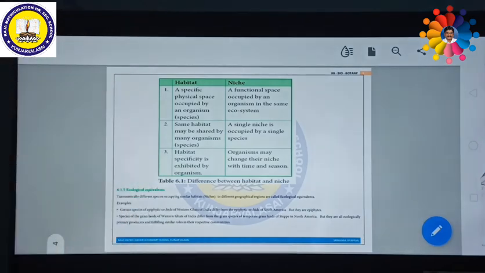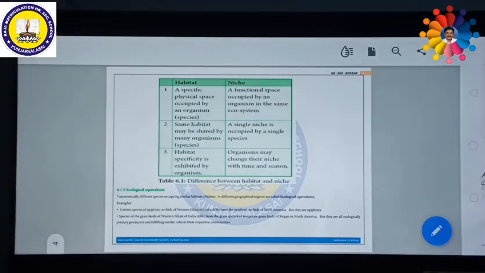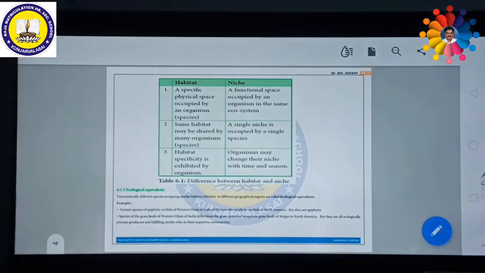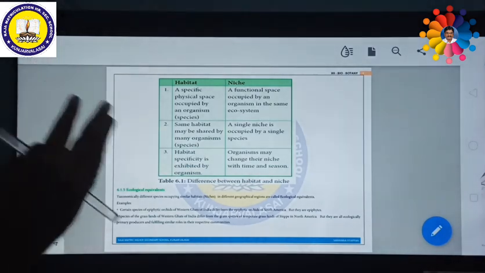For example, certain species of epiphytes. Epiphyte: phyte means plant, epi means on. So certain plants which live on other plants are called epiphytes. Orchids are a kind of epiphytic plant. Certain epiphytic species are found in the Western Ghats.